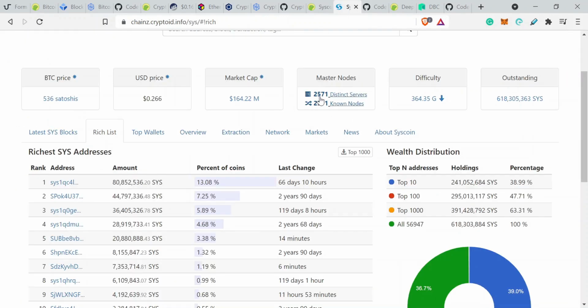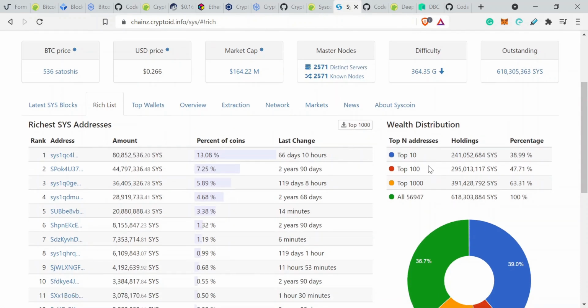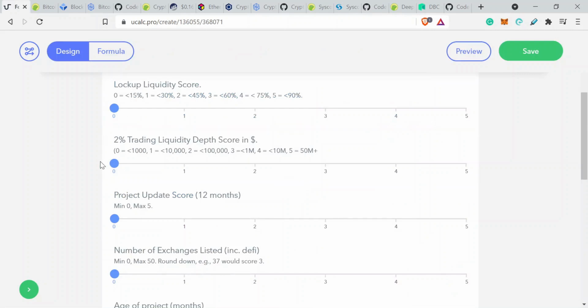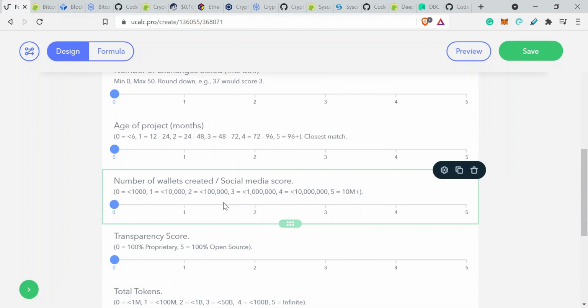There are 2,571 masternodes in operation at the moment, and we can see that there are 56,947 wallets. That's for use later, so I can actually go in and fill that one there because I actually know how long that's going to be. So that's 100,000, less than 2.